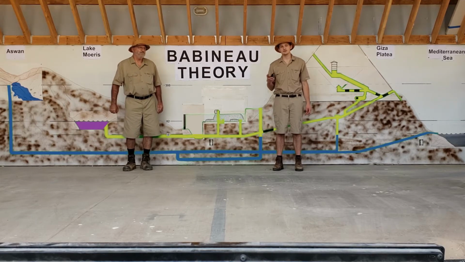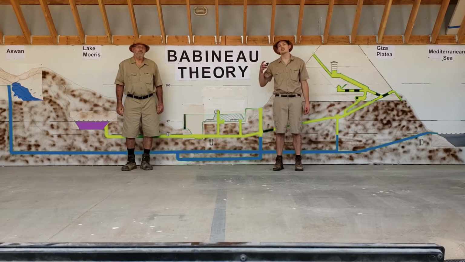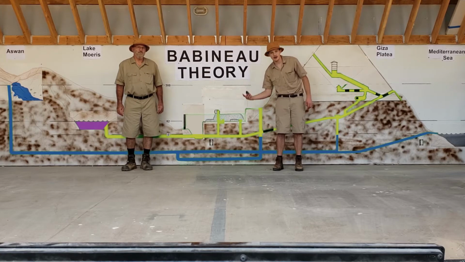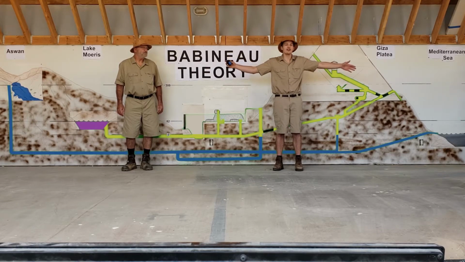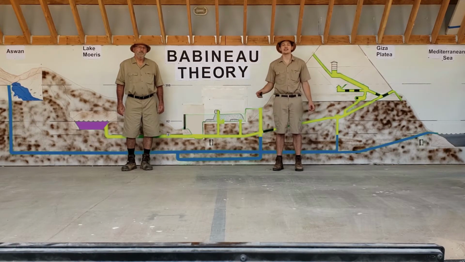When their system functioned like we described in our previous video, they essentially rerouted a substantial amount of water during the Aket season underground and into Lake Moeris. This means that the entire Nile, from Aswan to the Mediterranean, would not have experienced any flooding during the Aket season, or at the very least, there was a noticeable reduction in water volume.